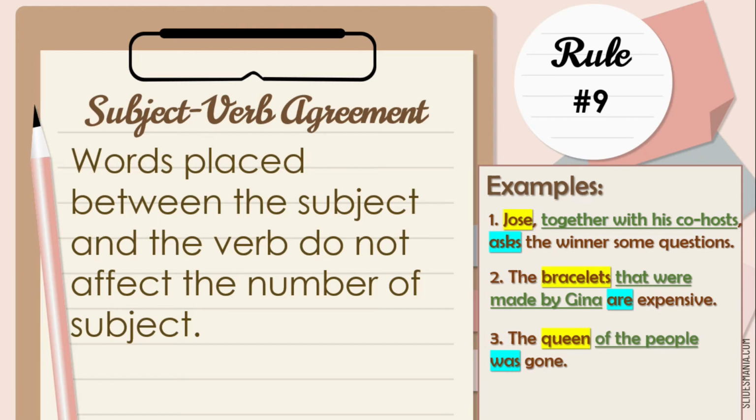Number 3. The queen of the people was gone. The subject in this sentence is the queen. Queen is the singular subject. Therefore, we used singular verb, was. The phrase of the people is just an added information about the subject, queen.